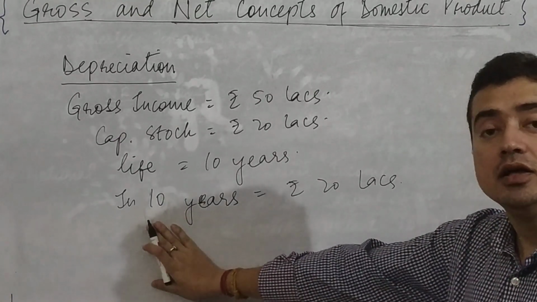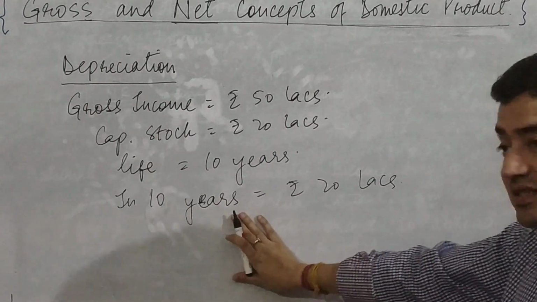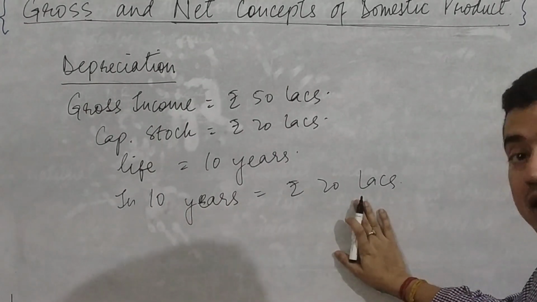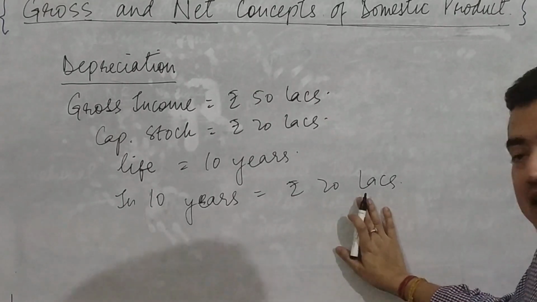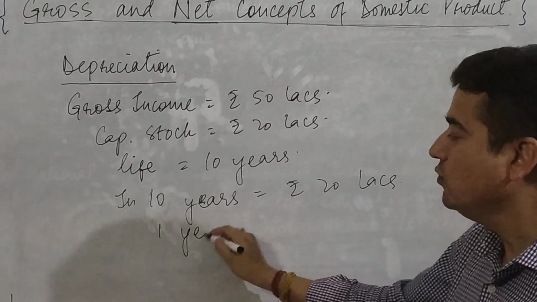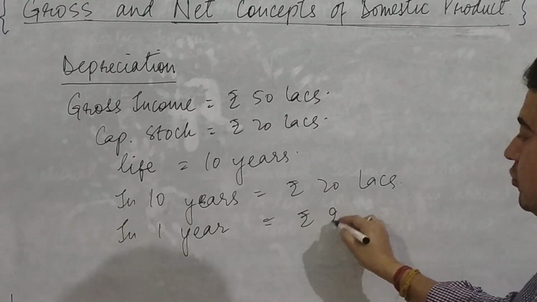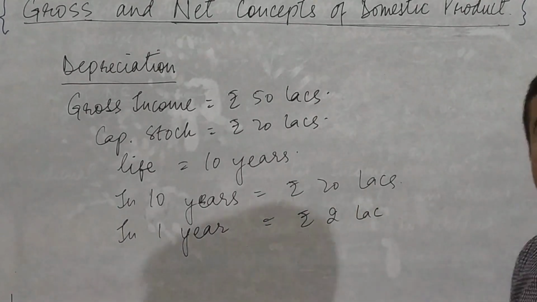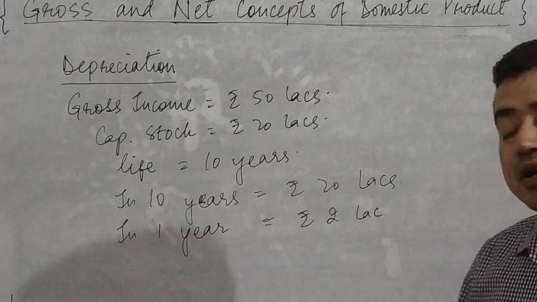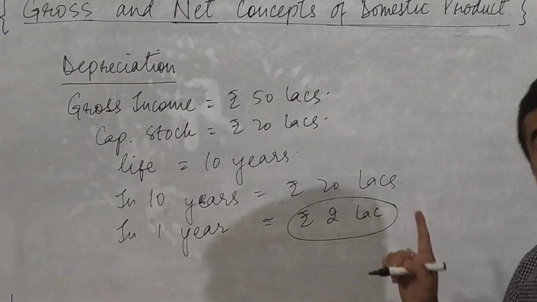If the life period of this machine is 10 years, that means in 10 years I have to incur an expenditure on that capital worth rupees 20 lakhs. If 20 lakhs in 10 years, that would imply that in 1 year I would be incurring an expenditure of rupees 2 lakh. So this expenditure is like a cost for the producer. I have to incur an expenditure of rupees 2 lakh per annum.